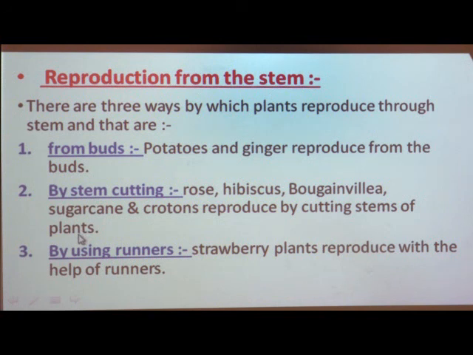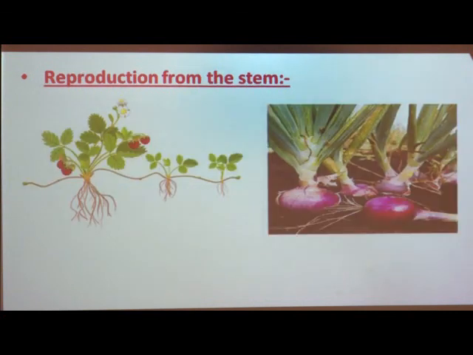Now, another very interesting way in which plants can reproduce from stem is the example of strawberry. As we all know, and as we all love to eat strawberries, the strawberry plants have long stems. Here you can see the picture of a strawberry plant.